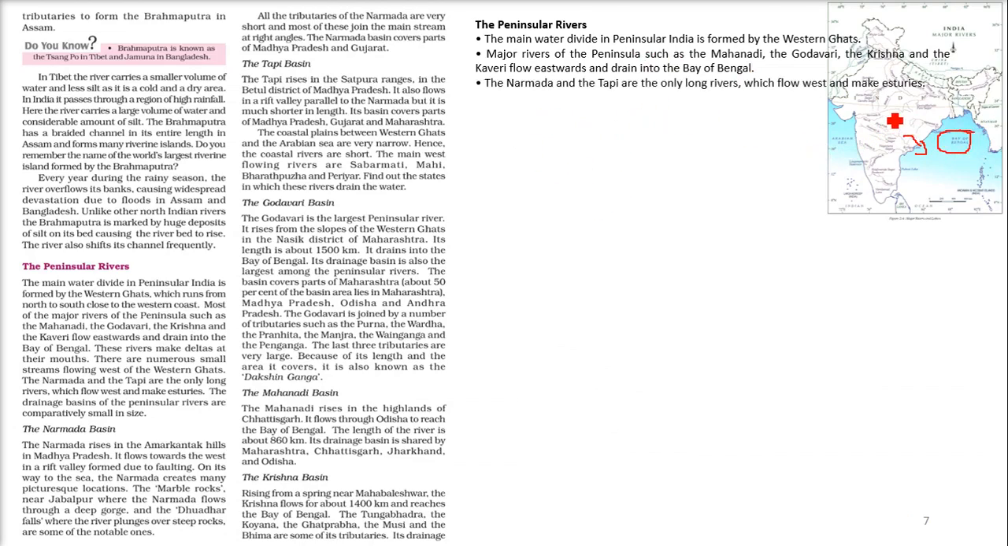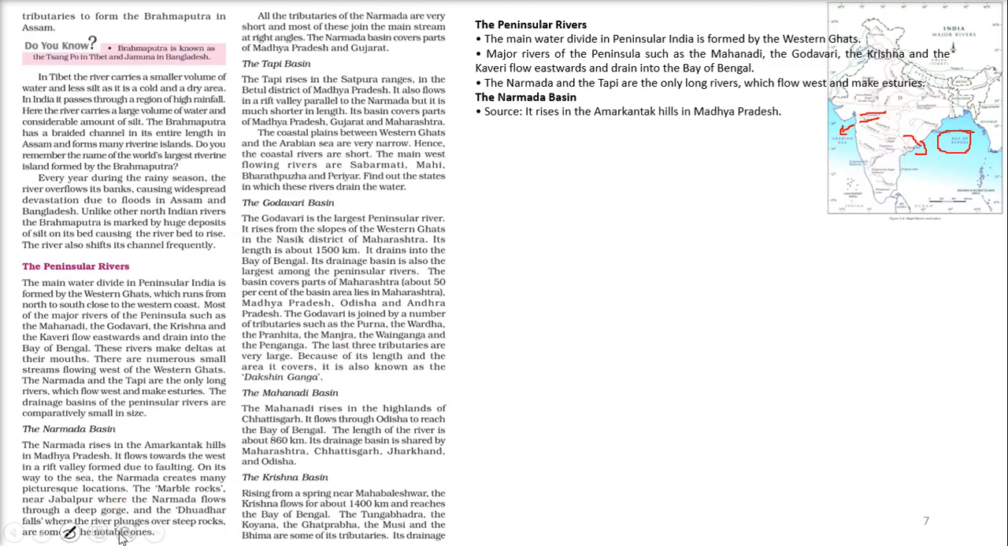And the Narmada and Tapi, this is Narmada, this is Tapi, are the only long rivers which flow to this part, that is the Arabian Sea, and they are making estuaries. An estuary is the place where most of the water comes and settles down when it is about to meet the sea, and the sea is coming and taking the silt out. These are estuaries. So let us start with the Narmada basin.